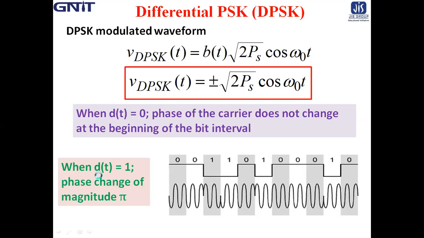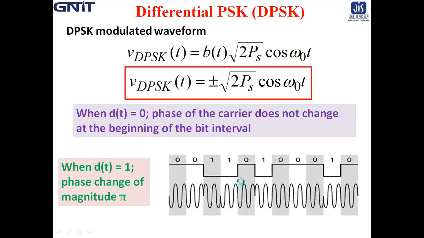Now the logic is whenever dt equals 1, there will be a phase shift. So when the first 1 comes here, there is a phase shift of 180 degrees. Then 1 to 1, again 1 comes, then again there is a phase shift. Then 1 to 0, there is no phase shift.